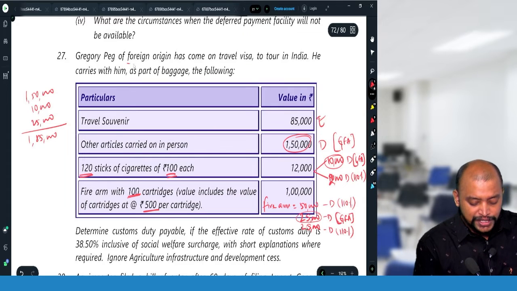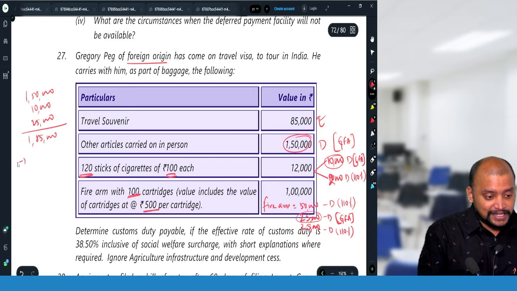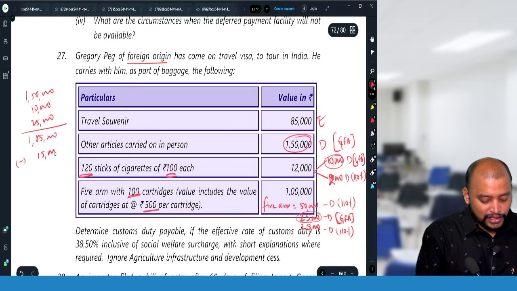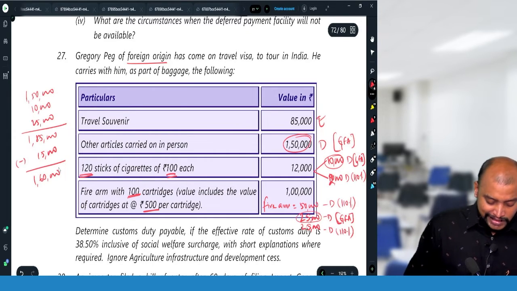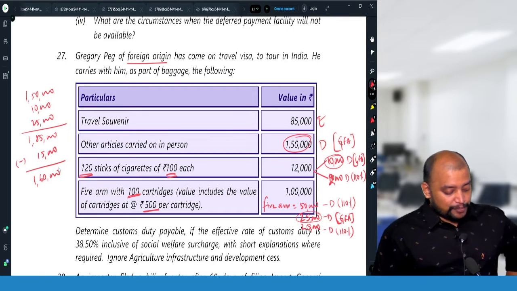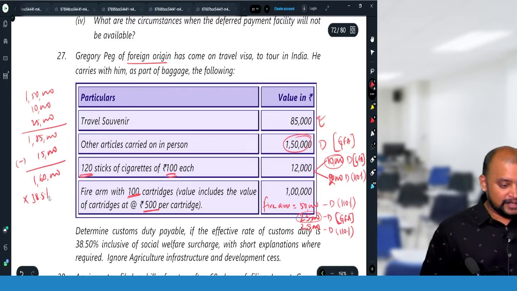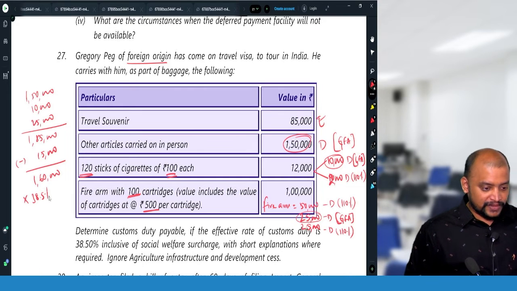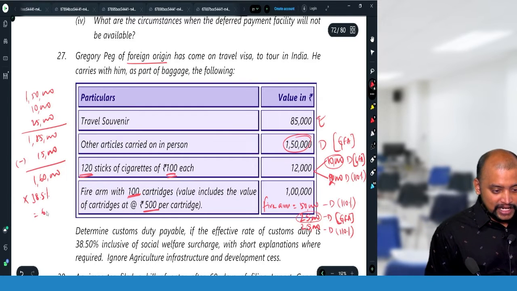He is a tourist of foreign origin, so the general free allowance is only 15,000. So the remaining will be 1,70,000. Now to this we need to take 38.5%.